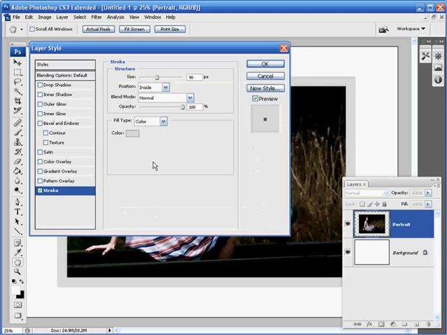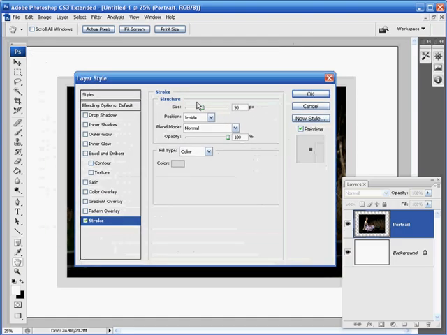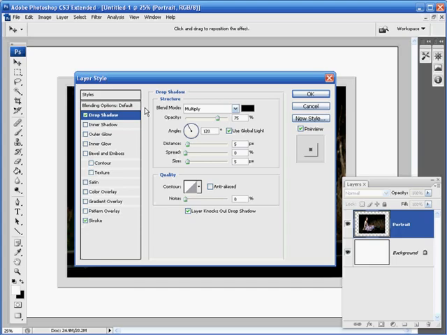So now that we've applied a very successful stroke layer style to the image, to our portrait, I'm going to move up through these layer styles on the left and apply our second layer style, and I'm going to select the drop shadow. The blend mode for drop shadow will be set to multiply as default, and we're going to leave it on that for now. To add a shadow to the bottom left of the image, we need to change the angle of the light source. I'm going to change the angle from the default 120 degrees to 45 degrees.